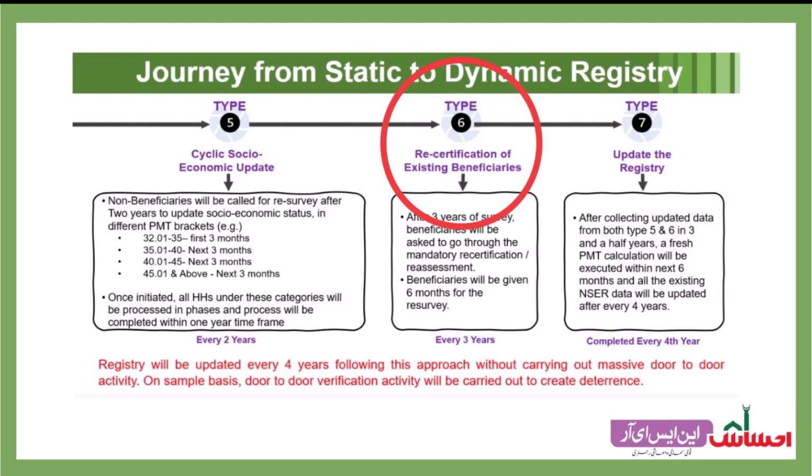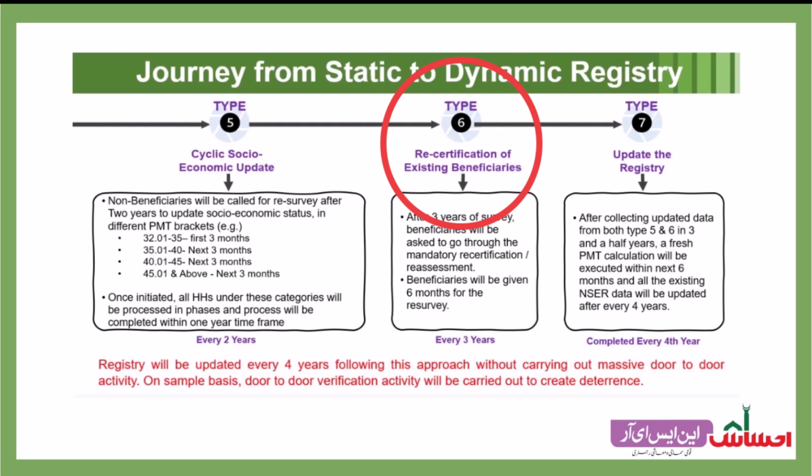A recertified household still falling within the determined program eligibility criteria would continue receiving Ehsaas benefits, and households falling above the determined eligibility thresholds would be exited from the program. This was our plan.